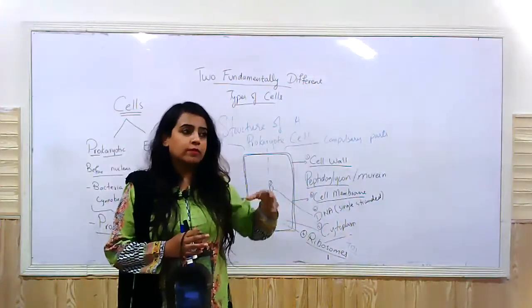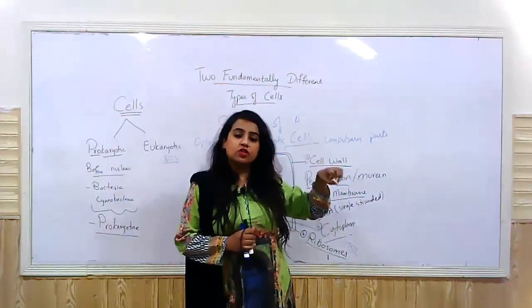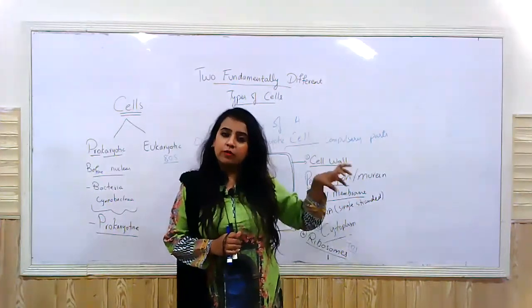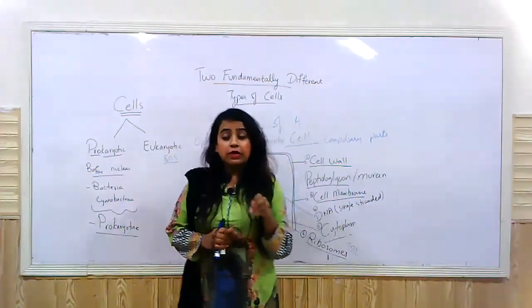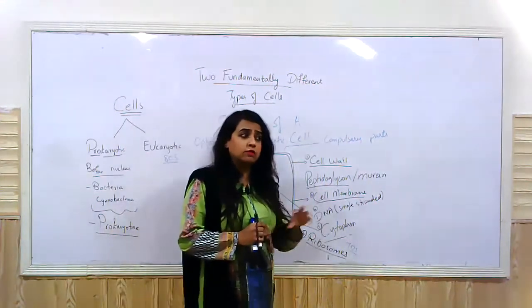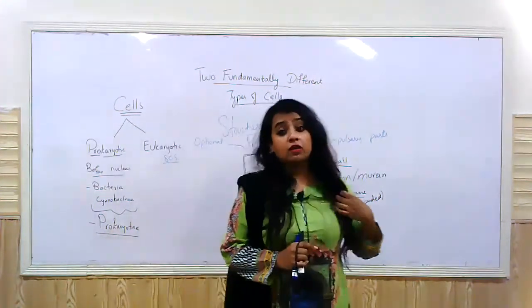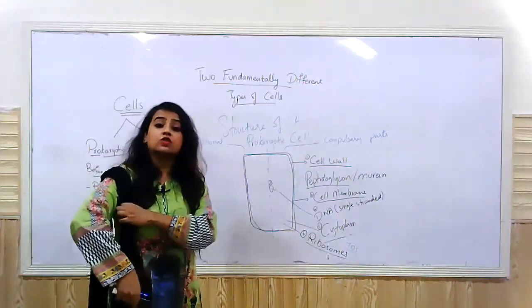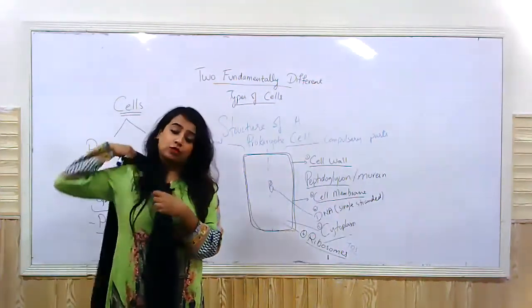I hope you remember that respiration was performed by mitochondria. So respiratory enzymes would be in mitochondria. Similarly, photosynthesis was done by chloroplast. So the enzymes responsible for photosynthesis would be in chloroplast. But here the case is different. Everything is going to take place in the cytoplasm.